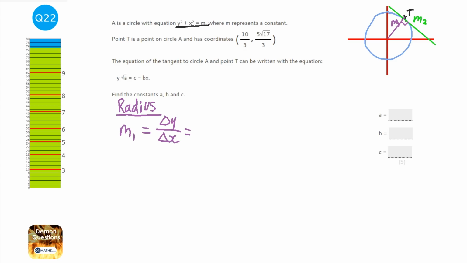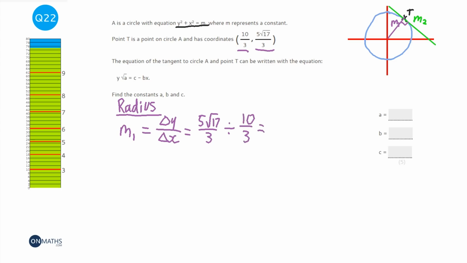Because we know that 0, 0 is on the radius, all we can do is take the y coordinate given to us here, take away 0, and then put that over the x coordinate, take away 0. So it's just going to be 5 root 17 over 3. Over means divide, so I'm going to show it as a divide sign, and then 10 over 3.